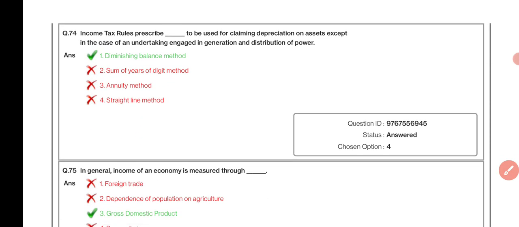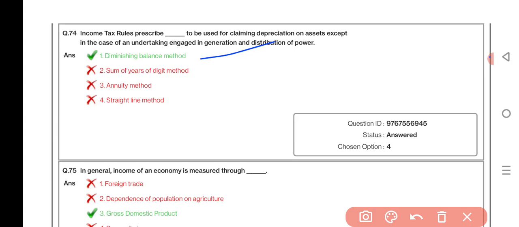Income tax rules prescribe dash to be used for claiming depreciation on asset except in the case of an undertaking engaged in generation and distribution of power. Diminishing balance method. In general, income of an economy is measured through gross domestic product.